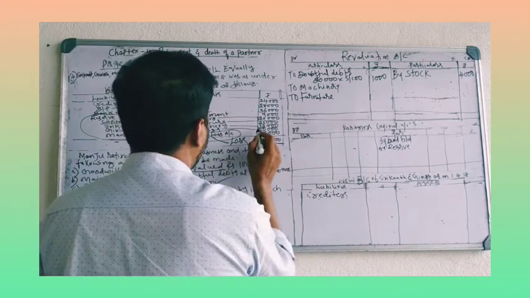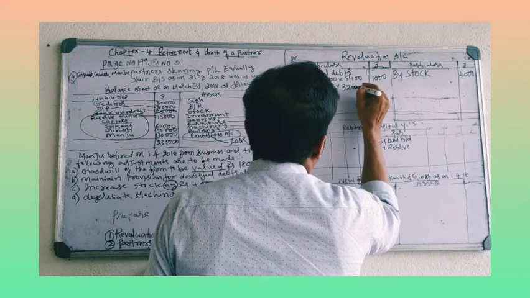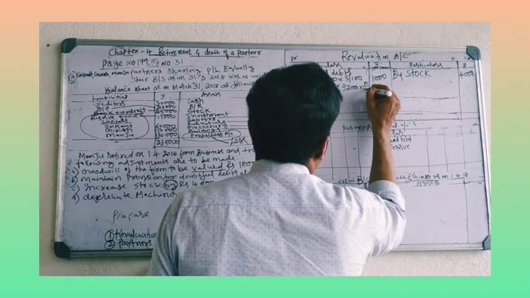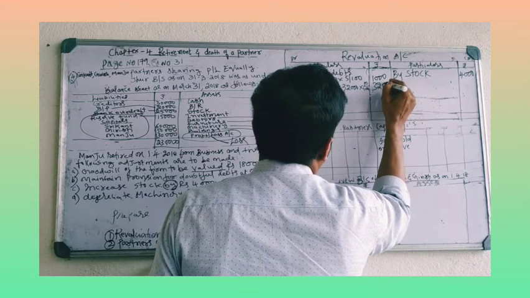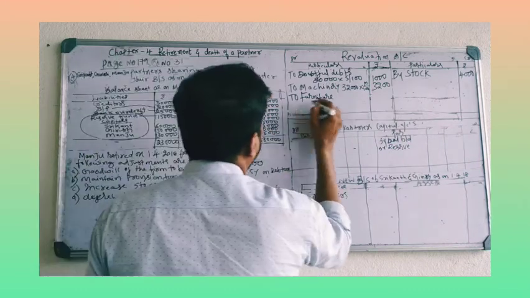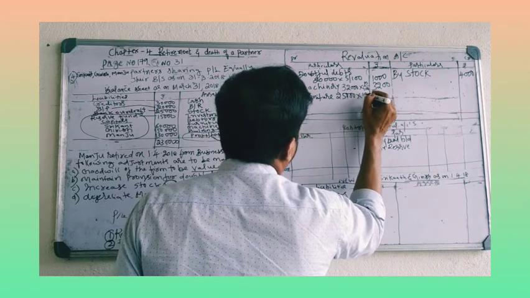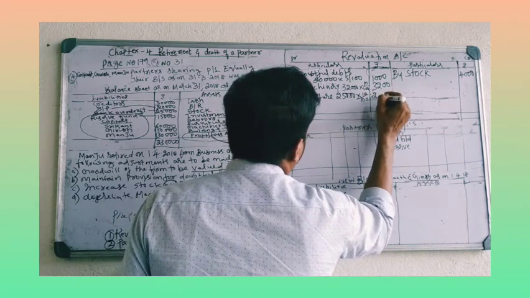Machinery value is 32,000, 10%, 3,200. Furniture value is 25,000 into 10%, 2,500.